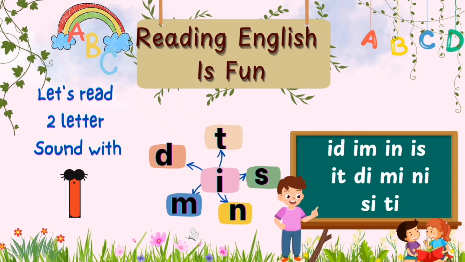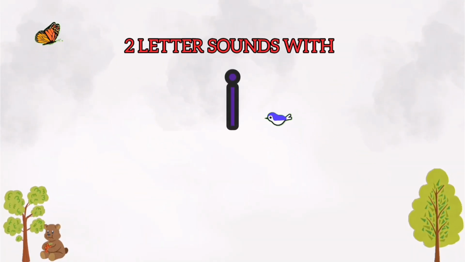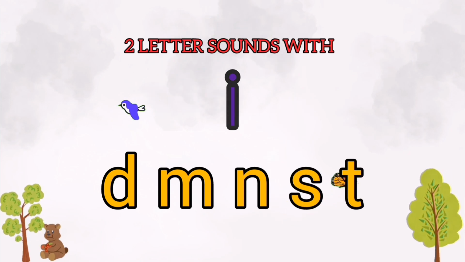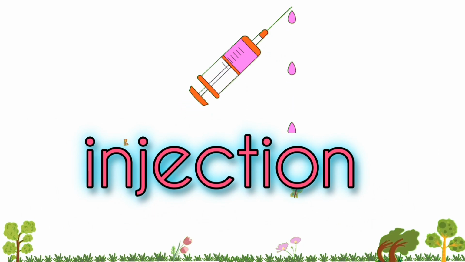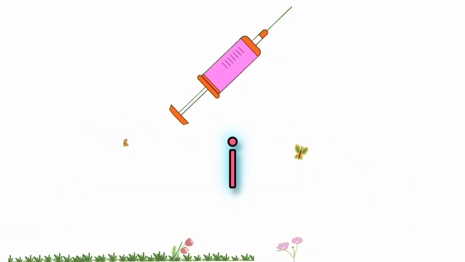Reading English is fun. Let's read two-letter sounds of I mixed with D, M, N, S, T. Here, what do you see in this picture? Yes, it's an injection. So whenever you see letter I, remember the injection and read I as E. How? E, E, E. Okay?